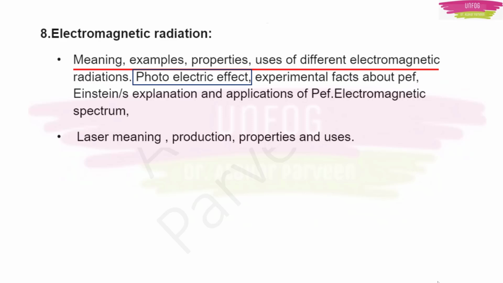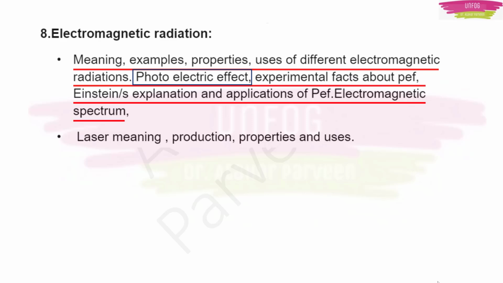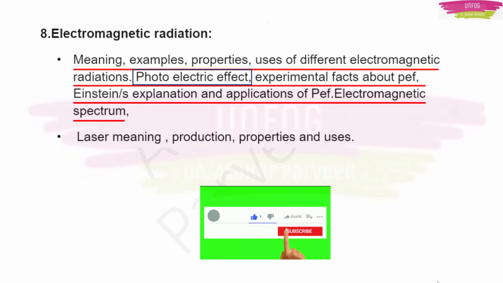In this present class we will discuss the experimental facts about the photoelectric effect, Einstein's explanation, and applications of the photoelectric effect, and of course we will discuss the electromagnetic spectrum also. At the end of the class we will discuss the most expected multiple choice questions from this part of the chapter. Please try to watch the full lecture, because if you skip, you will miss many important points, since each and every line I talk about can be made into a multiple choice question and asked in your exam. So let us start the class.